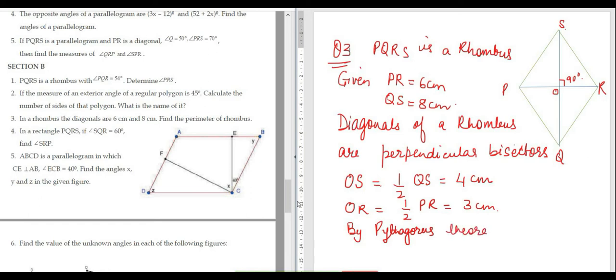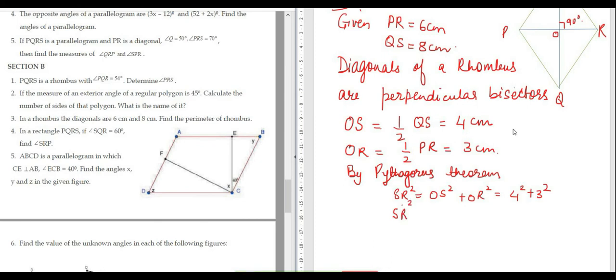By Pythagoras theorem, SR square is equal to OS square plus OR square. So this is equal to 4 square plus 3 square, which is 25. So SR is equal to 5 centimeters.